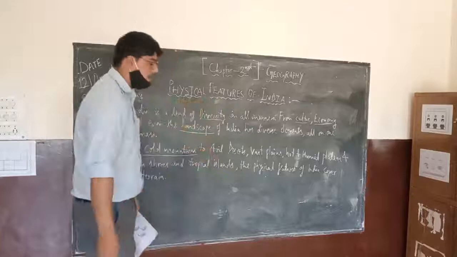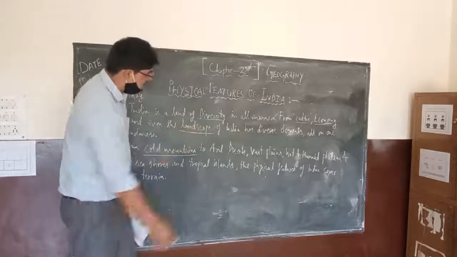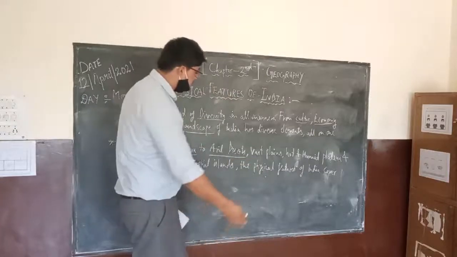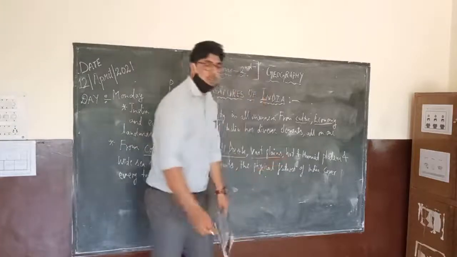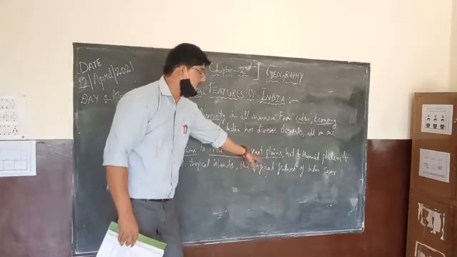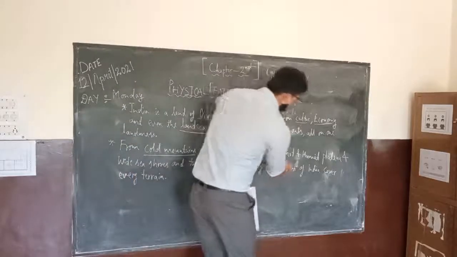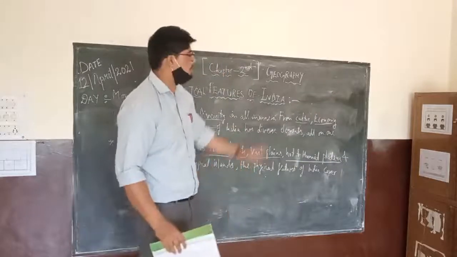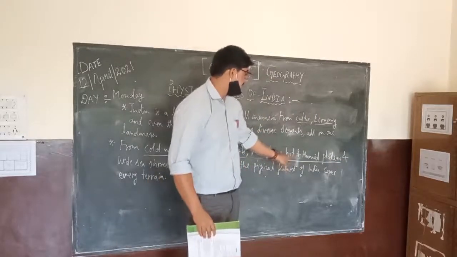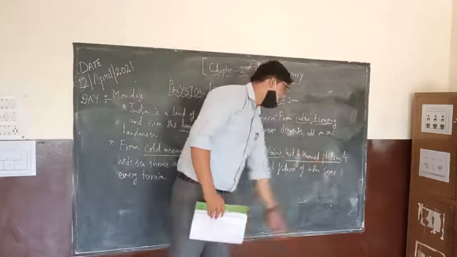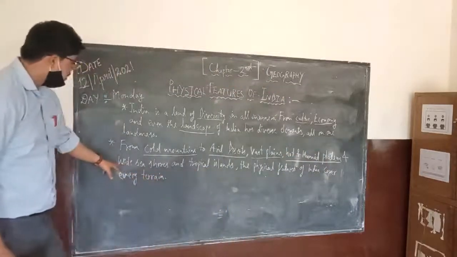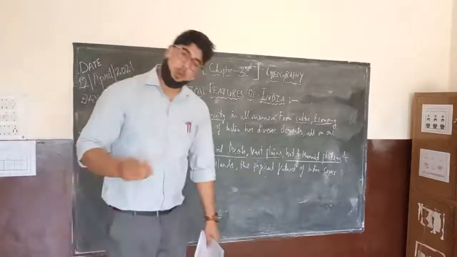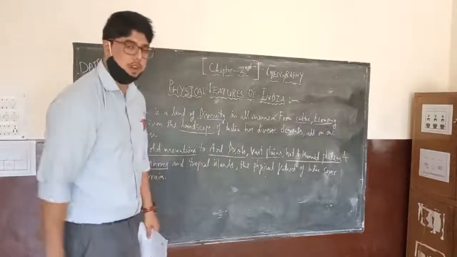But here, just taking examples, we will study about mountains, then we will study about deserts in India. India also has desert regions. There are vast plains. When we study the northern plains, and then the hot and humid plateaus, I will try to show you the map, where we will understand what the hot and humid plateaus are. Then we will see seashores. Seashores means we will cover the coastal lines, coastal regions, coastal boundary of India.